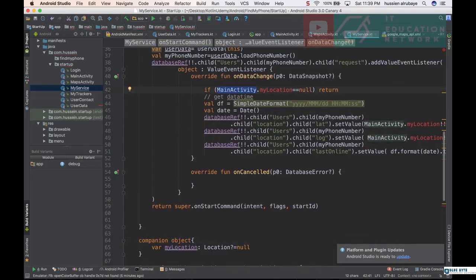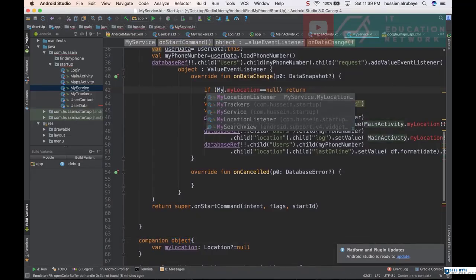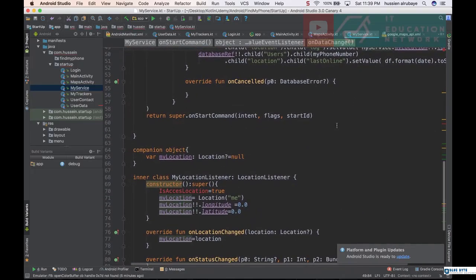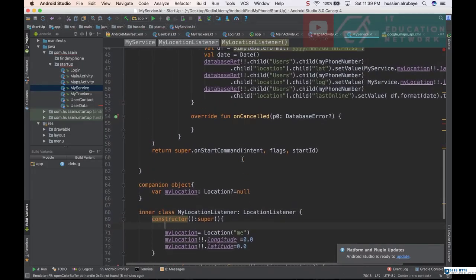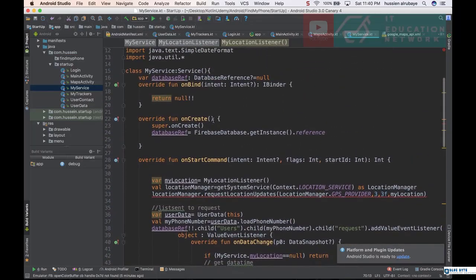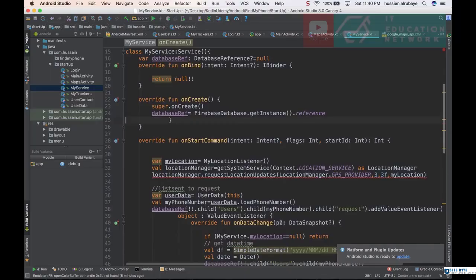This one instead should be my service now, because I no longer name it my activity. Main activity should be my service. And also this name will be called here as access location. I am supposed to move it here, and in onCreate I just change it to true and make this name instead.